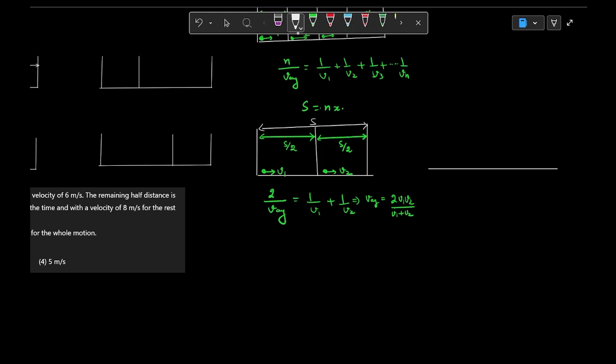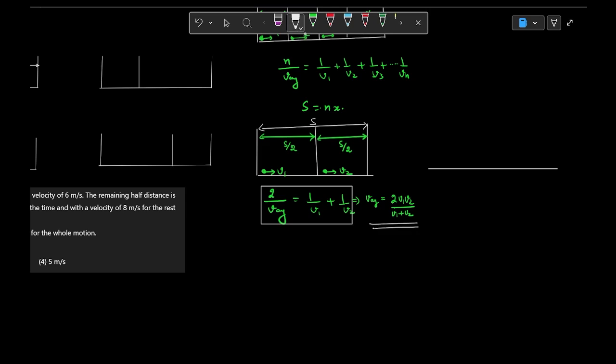For example, if the total distance is bifurcated into 3 equal parts, you have to write 3 by v average is equal to 1 by v1 plus 1 by v2 plus 1 by v3. The only catch is you must be very careful that the total distance must be divided into equal parts, then only you can directly apply it. I will tell you what to do for unequal parts also, but first understand that for equal parts you have to directly apply this expression, and if you solve it, mathematically you will get this answer, right?